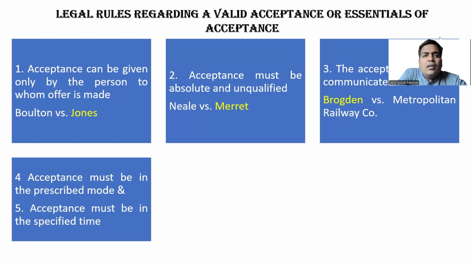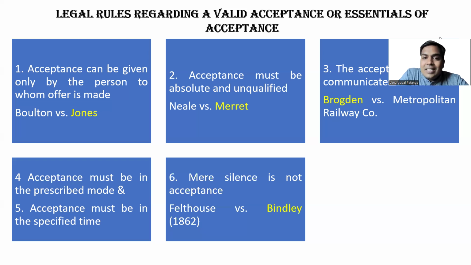Any letter that comes to their notice after the due date will not be accepted. Or if you have not attached the cancelled check or demand draft to that reply, it will not be considered as acceptance. So it has to be in the prescribed mode and in the specified time. Hope it is clear.